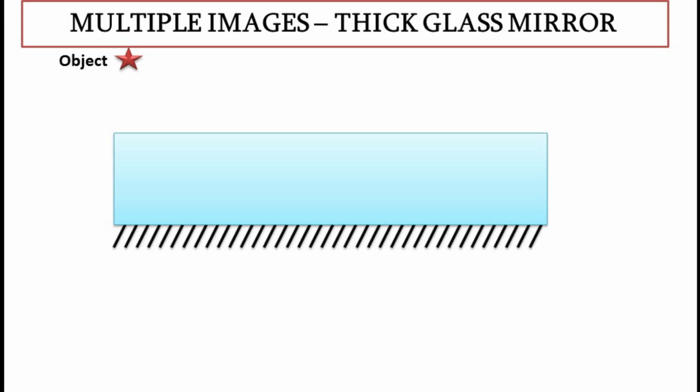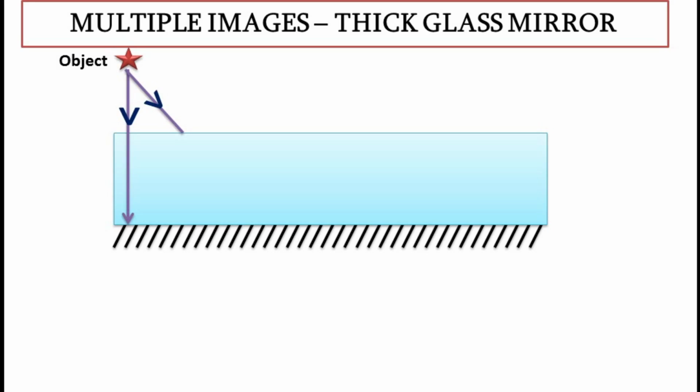Take a thick glass mirror and keep an object in front of it. Let us draw the light rays falling on the thick glass mirror. Remember, the backside of the thick glass mirror is painted so as not to allow refraction. First, let us draw an incident ray normal to the mirror. We know a normal ray passes undeviated. Now let us draw another incident ray at any angle at the top of the mirror where there is a separation of medium.